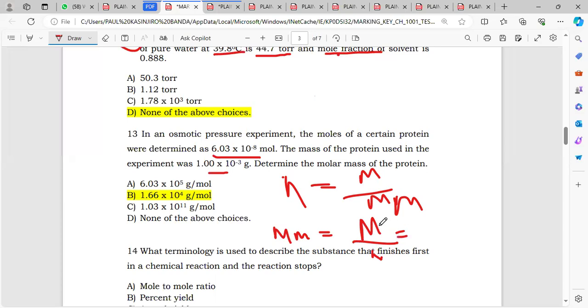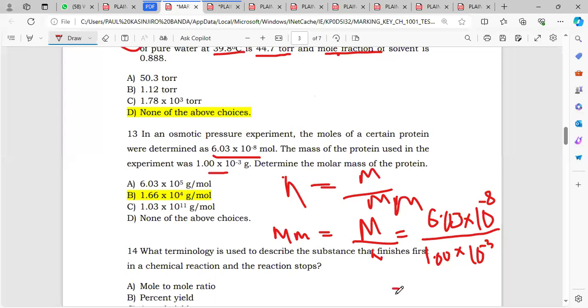So the moles there will be 6.03 multiplied by 10 to the power minus 8, and then we are dividing this number by 1.00 multiplied by 10 to the power minus 3.